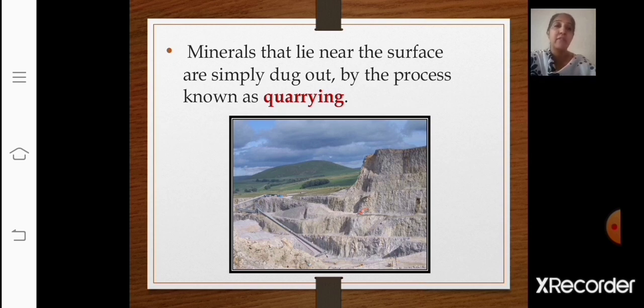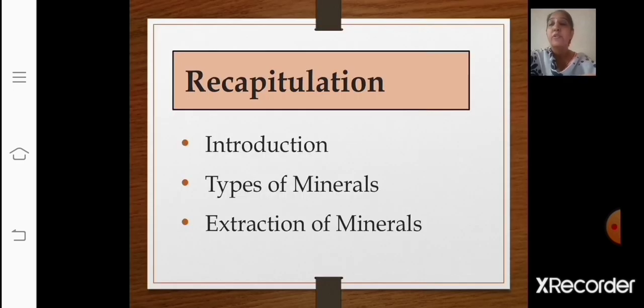Now let's understand what quarrying is. Quarrying refers to extracting materials directly from the surface. So there is no need to use any lift or elevator in this method because it is on the surface of the earth only. So we have seen the extraction of minerals. The first method was mining, which was divided into open cast mining and shaft mining. The second method we saw was drilling, and the third method of extraction was quarrying. So today we have completed the topics given here.